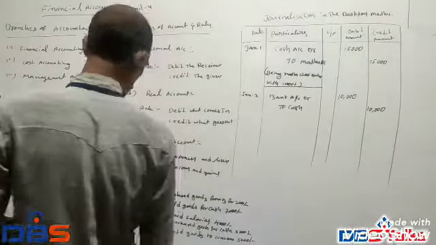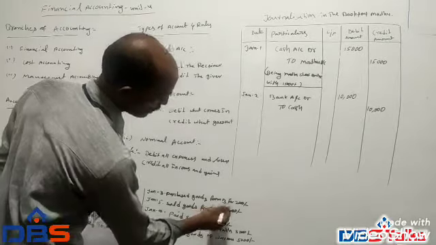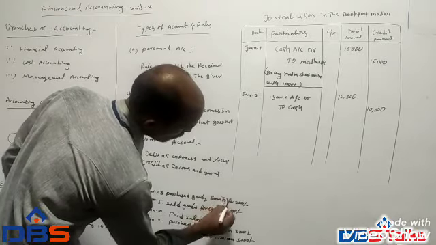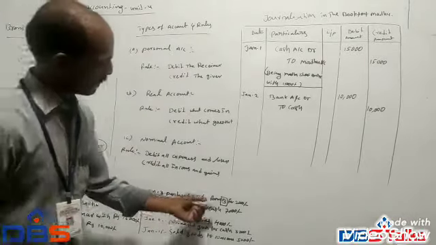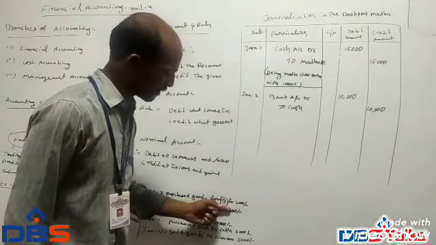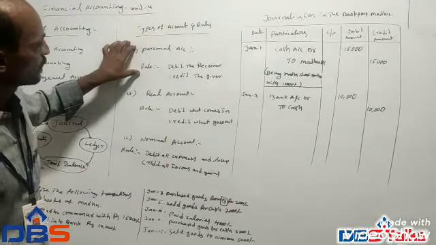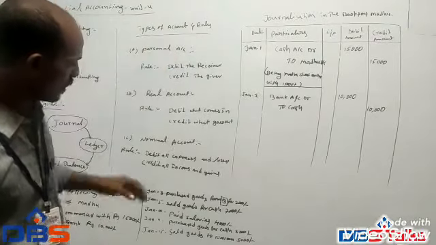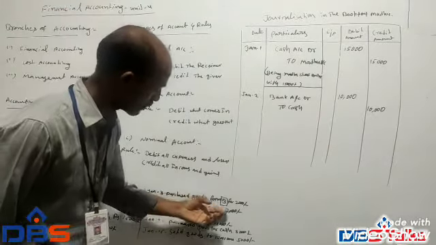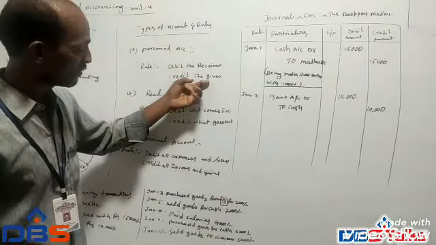And the next transaction, January 3rd, purchased goods from B. Here, B is a person name. A person name goes to personal account. Is B a receiver or giver? Here, purchased goods from B, so B is the giver.